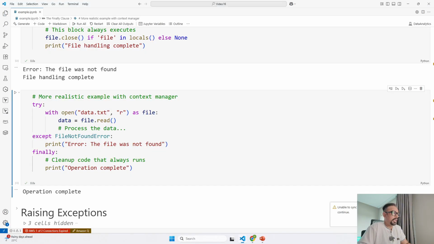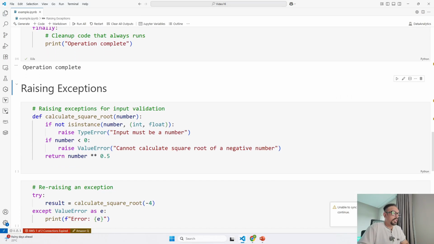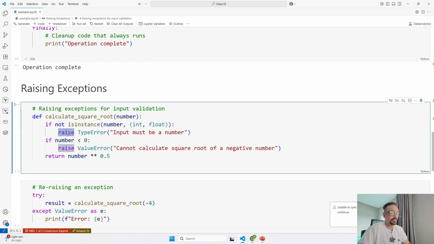Let's understand this by example, how you are going to raise an exception. In the first example, we are defining a function called calculate square root. Inside the function, we check if the input is a number, that is either an integer, a whole number, or a float. If it's not, we are going to raise a type error with a clear message saying the input must be a number. This is how you raise an exception by yourself.